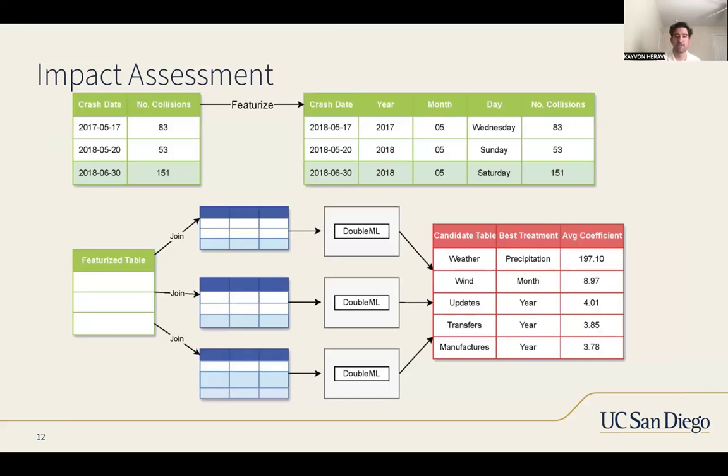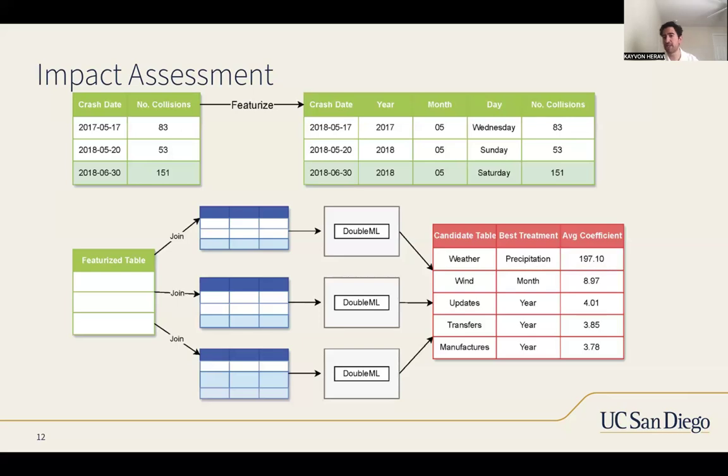To start off with this first figure, we begin with our base table, which has just crash date and number of collisions. We're able to featurize this by making it into year, months, days, and our number of collisions. We use this featurized table and join it with all of our candidate tables, like we were showing earlier, then apply double machine learning, and we get this final report.